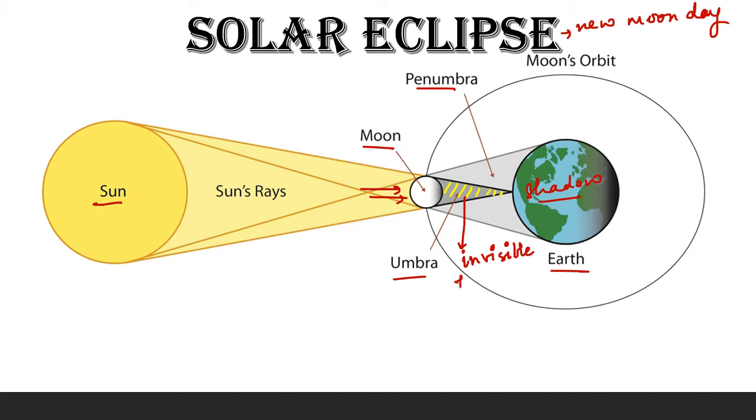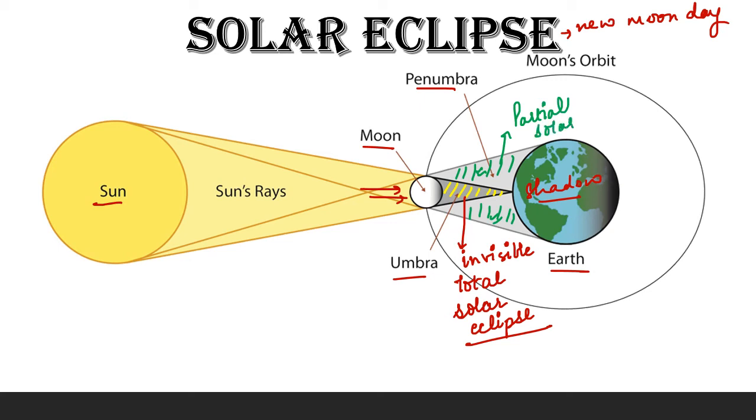So, the people living in these areas will experience a total solar eclipse where no sun will be visible to them. Now, for the people living in these areas, you can see here the less bright region. Those who live in this region will be able to see the sun partially, as they are receiving some amount of light from the sun.